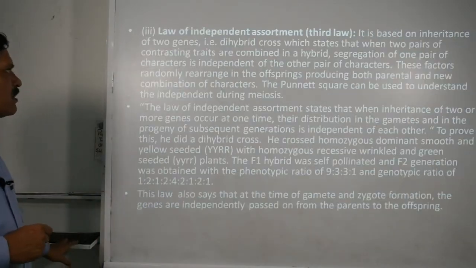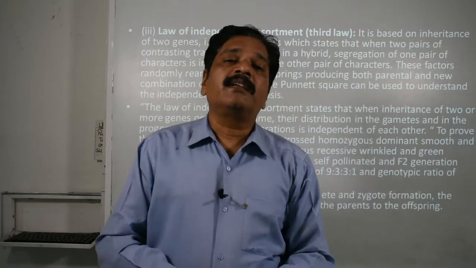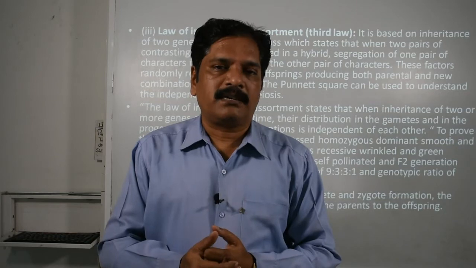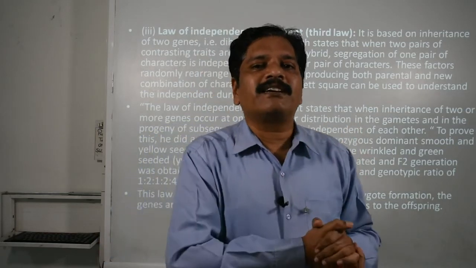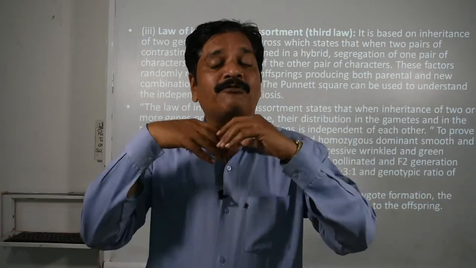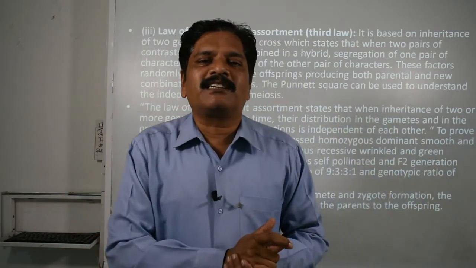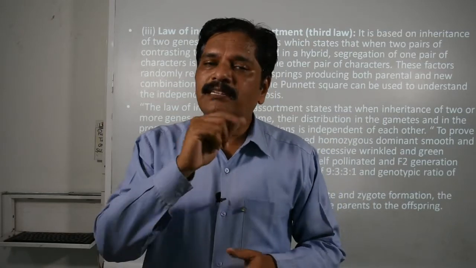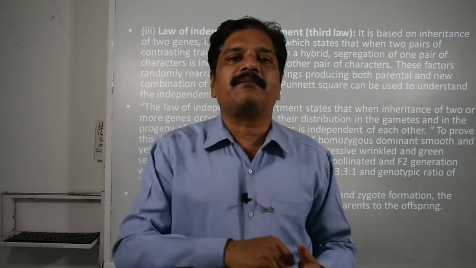Right, now we are moving to the third law of inheritance. It is called the law of independent assortment. Clear? In Hindi we call it the Swatantra Apvyuhan ka niyam. That means without interfering, without intermingling, without intermixing, it just moves from one generation to the next freely. And remember, this law is actually derived from the dihybrid cross.